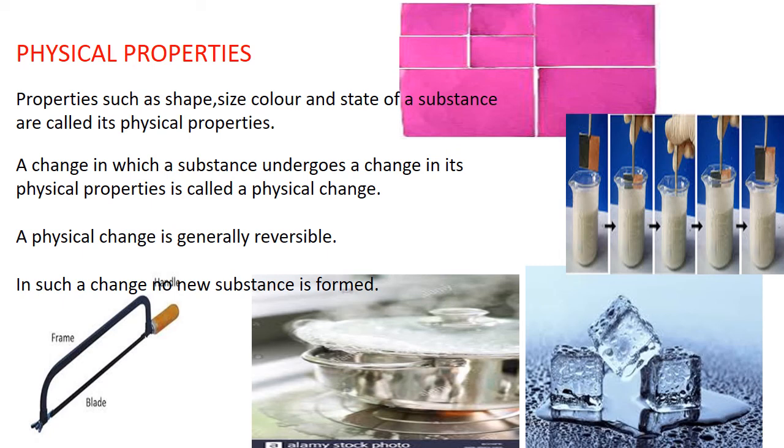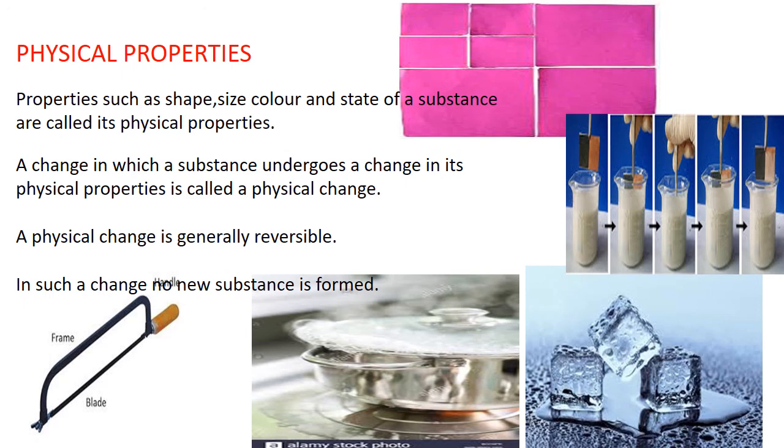So these kinds of changes are reversible. Physical change is reversible and no new substance is formed. Always remember these four properties of the substances in case of a physical change. In physical change, we mainly lay stress on the physical properties of the substance.